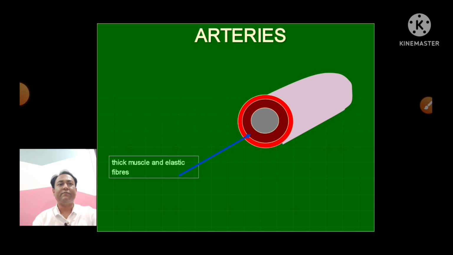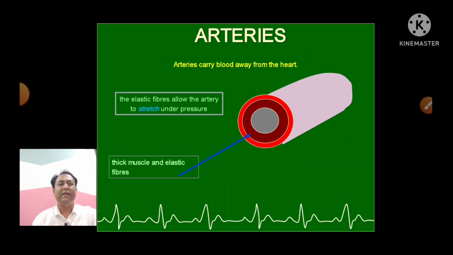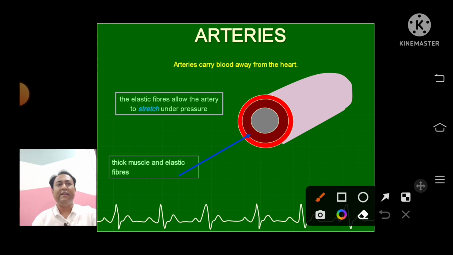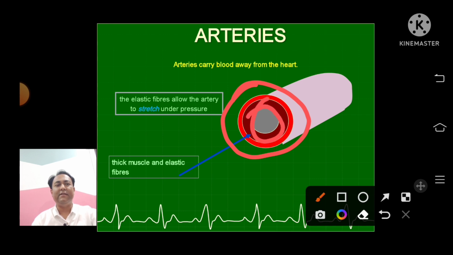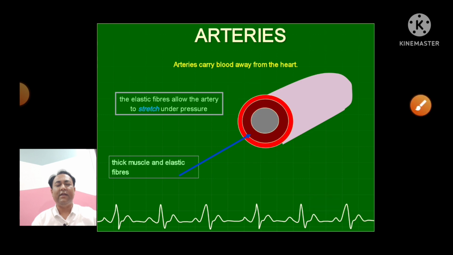This is the structure of the artery. Here you can see it is made up of mainly 2 layers. The outer red colored one is the elastic fiber, and the inner one is the muscular layer. The muscular layer is thick here. The elastic fibers allow the artery to stretch under pressure.